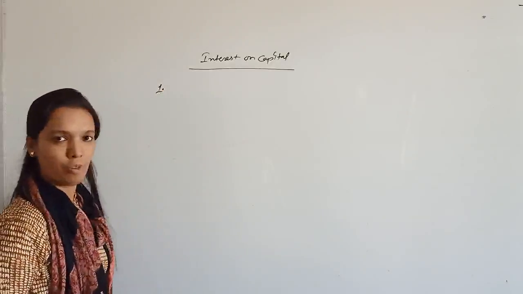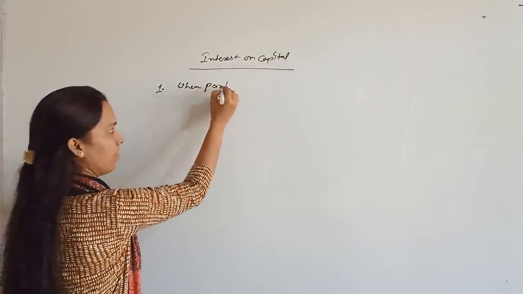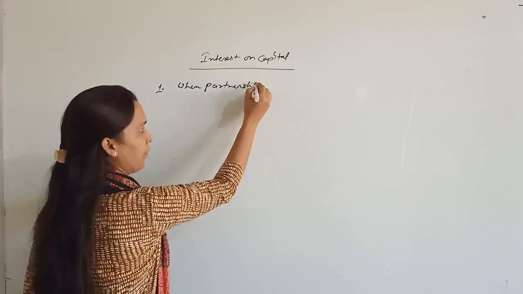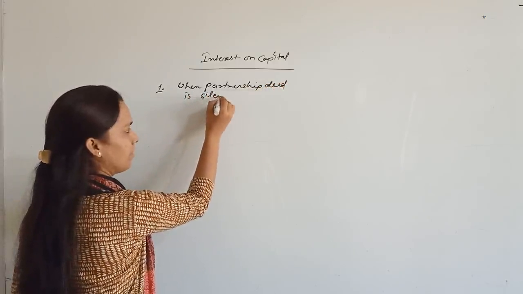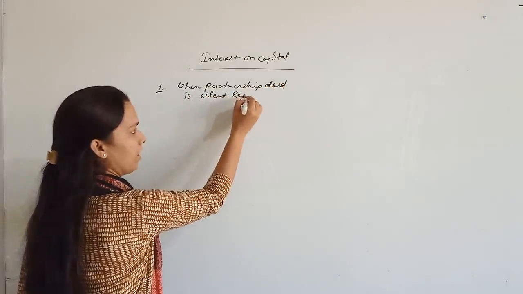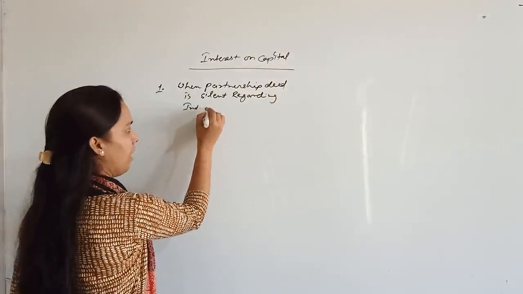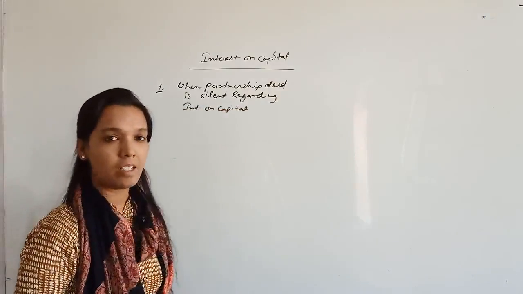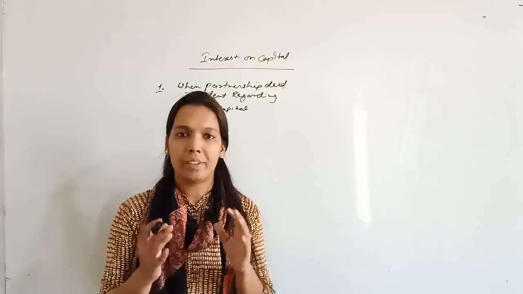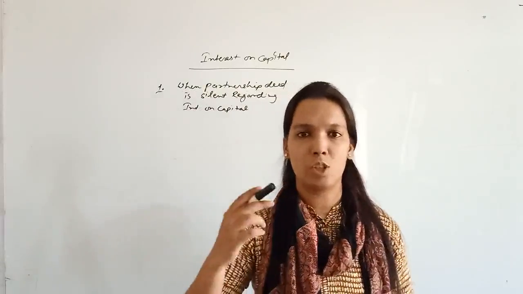What can be the first condition? When the partnership deed is silent regarding interest on capital. As I told you, whenever partners start a partnership, they have to maintain a partnership deed, in which all the conditions related to the partnership are written.